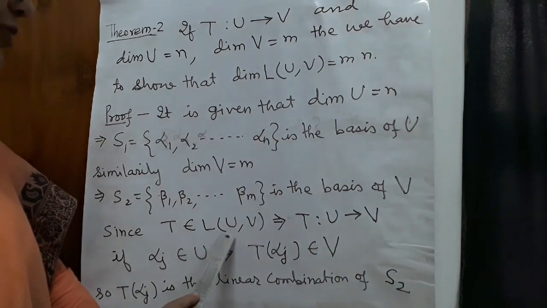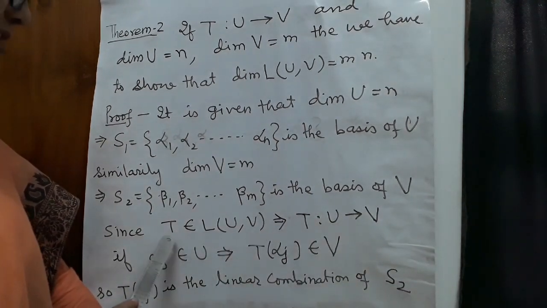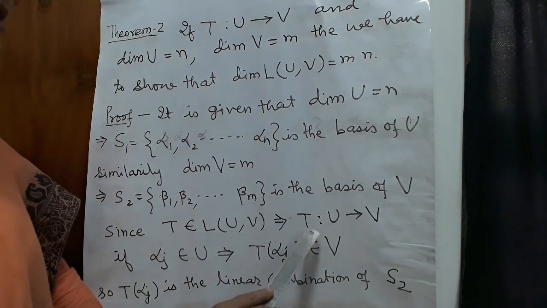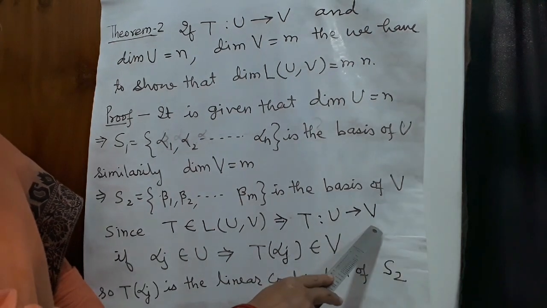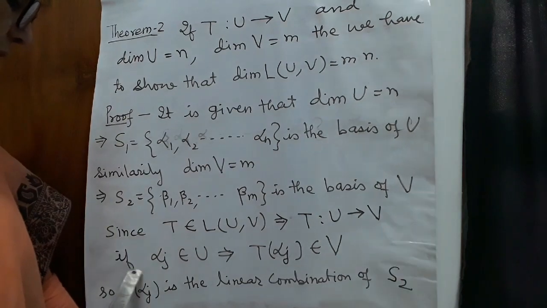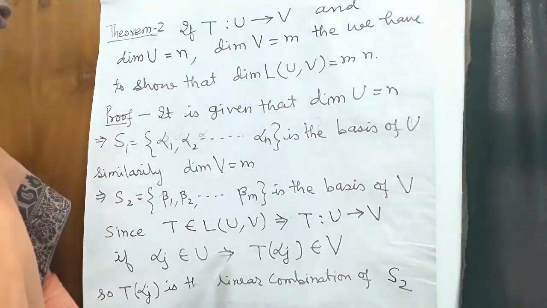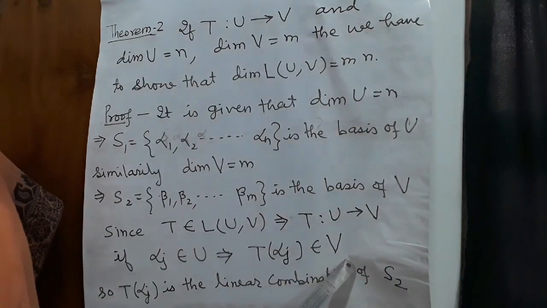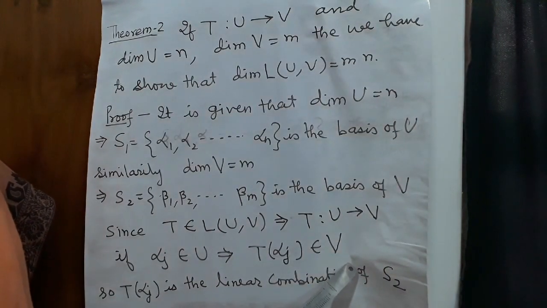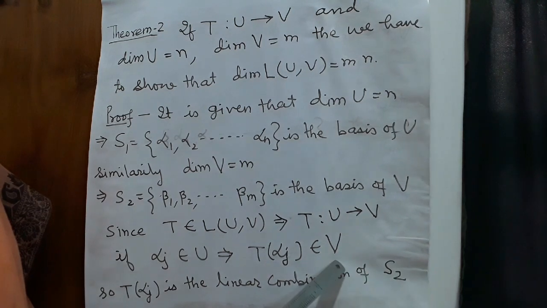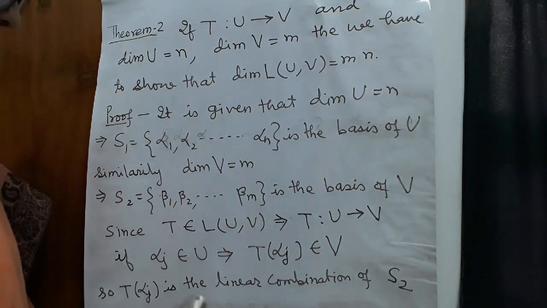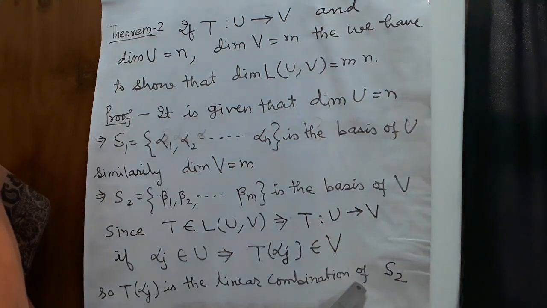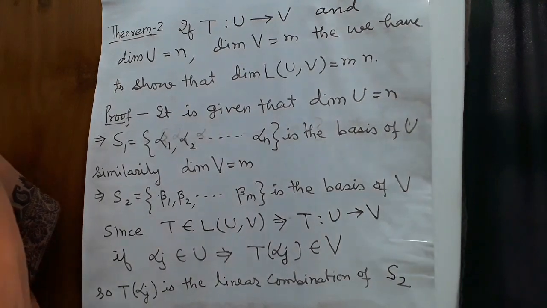Since T belongs to L(U,V), it means T is a linear transformation from U to V. If alpha j belongs to U, then T alpha j belongs to V. But V is a vector space and S2 is a basis of V. So T alpha j is a linear combination of elements of S2.